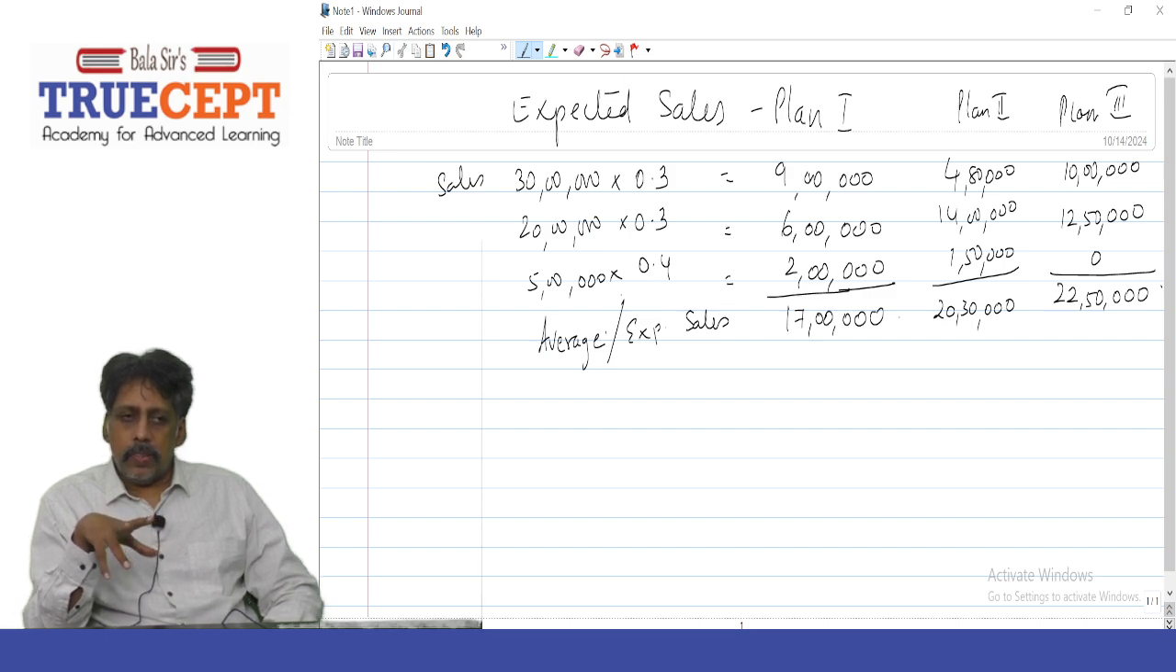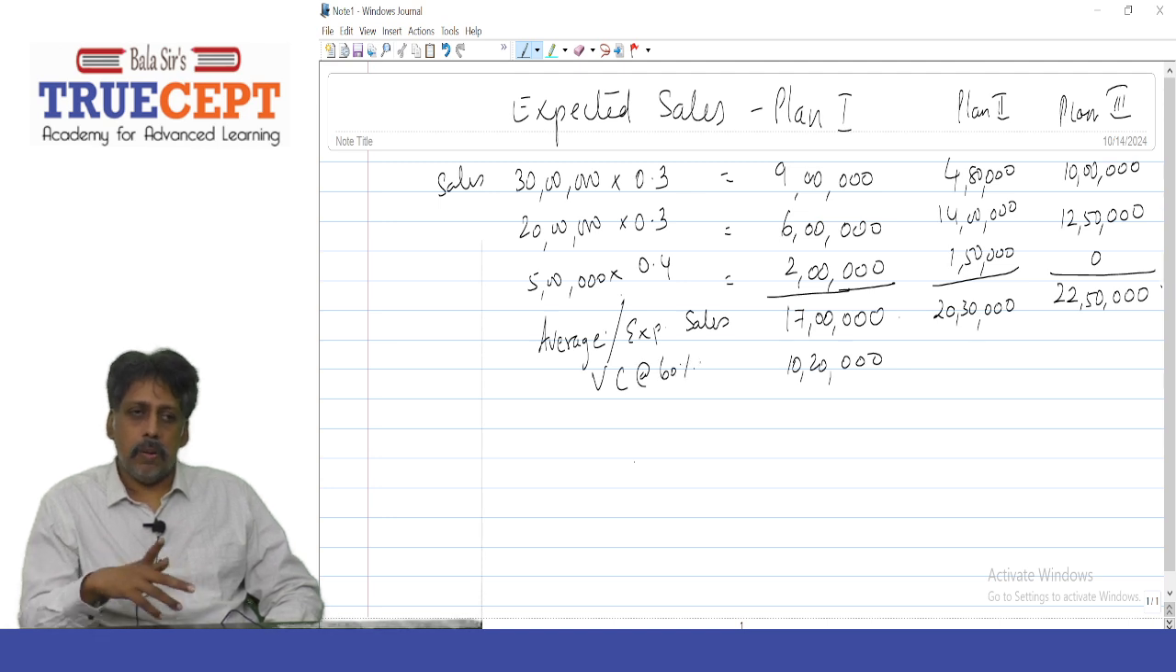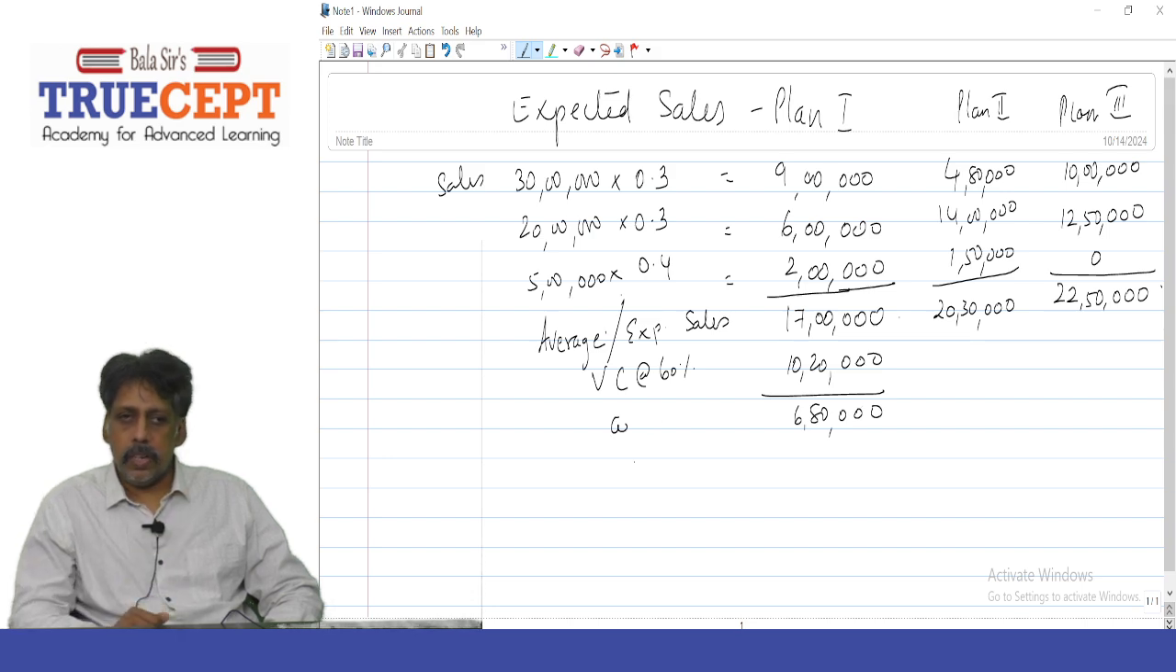Now there are 2 ways of calculating the contribution number. I'll just do it for plan 1 alone. For plan 1, what is the variable cost given? 60%. Now tell me what is 60% of 17 lakh, which is 10 lakh and 20,000. Please make a note. What is 17 lakh minus 10 lakh and 20,000? It is 6 lakh and 80,000. That is your contribution. Is that clear? And contribution is 40%.